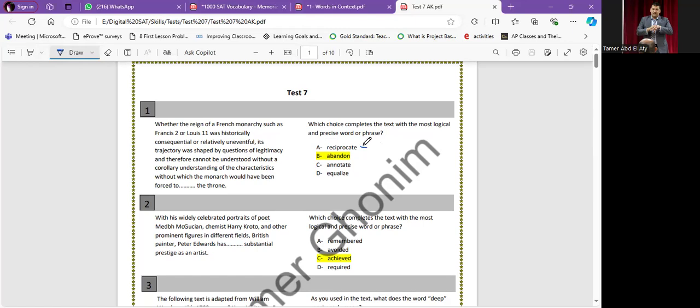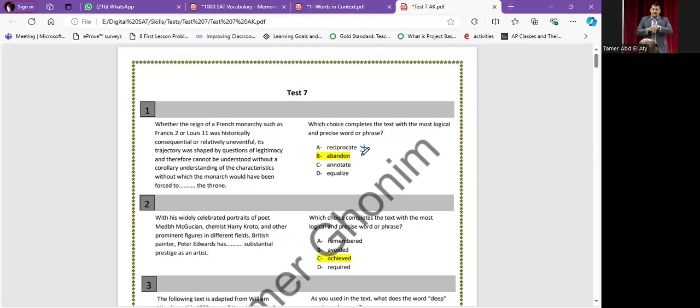Whenever we find neutral, we have to go to the context clue, but I'm gonna go through all of it. So reciprocate: to return to something, to do something again, to make a return for something. Return to talk, return to pay.